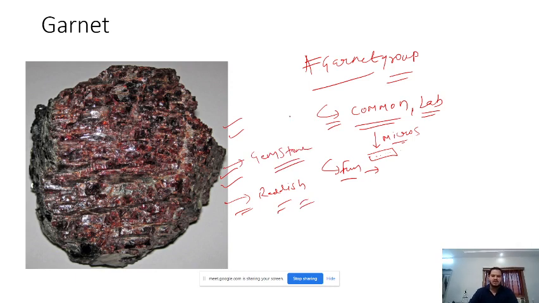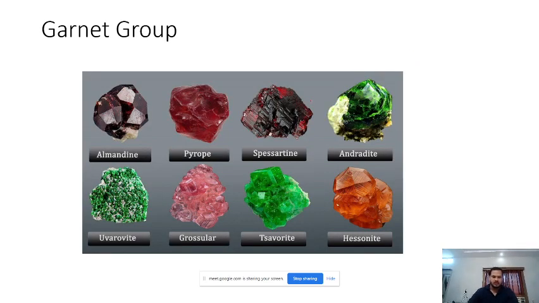So this is a general picture, but the color may change depending on its composition. If it is rich in chromium, if it is rich in magnesium, then its color might change. But this is a general depiction. So just giving you an overview, these are the basic names of garnet minerals.